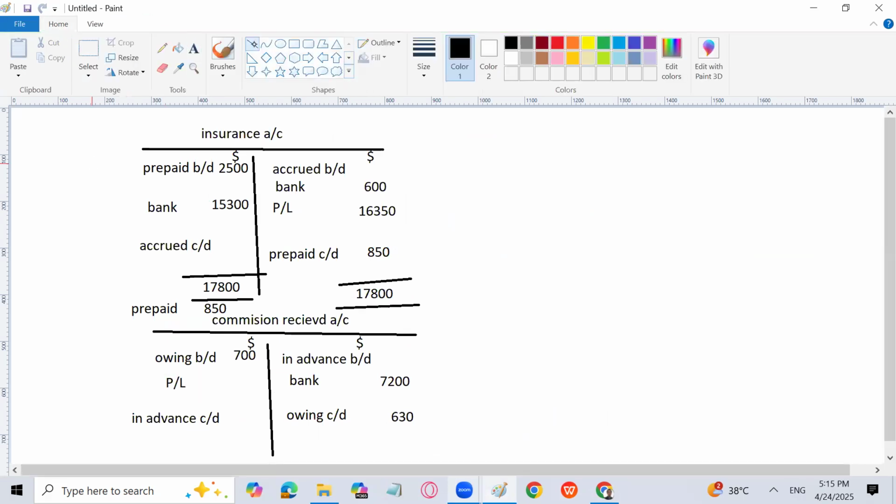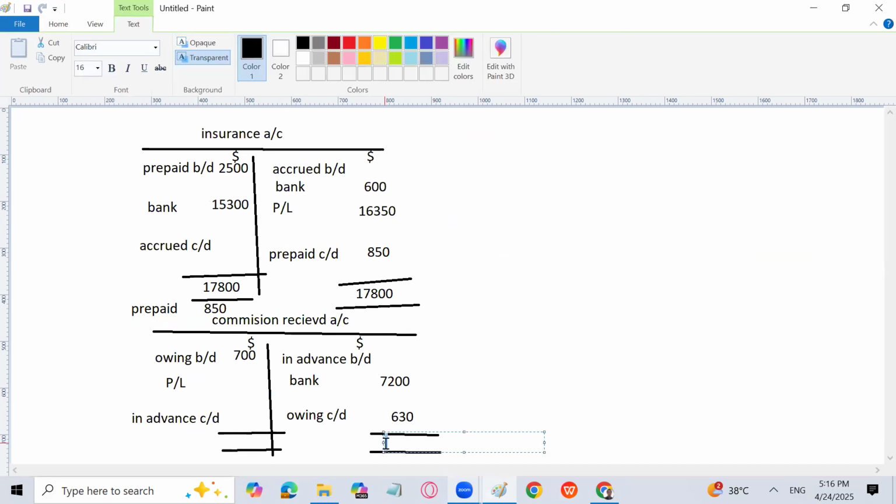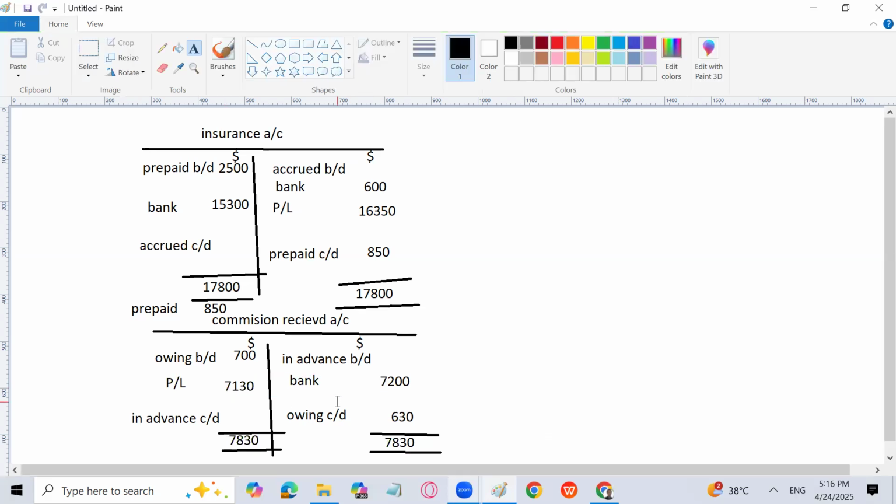And we are done with the account. So what is the total of the credit side? 7830. Right here also 7830, and the difference is 7130. It is the profit and loss account figure, right? So that is the income.